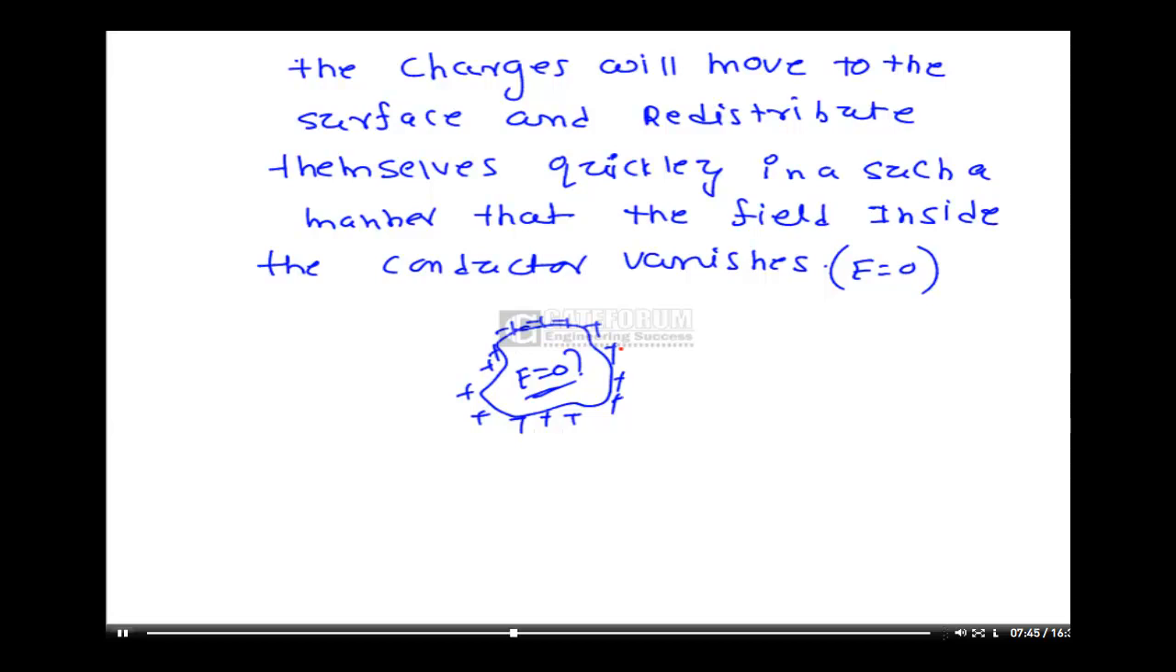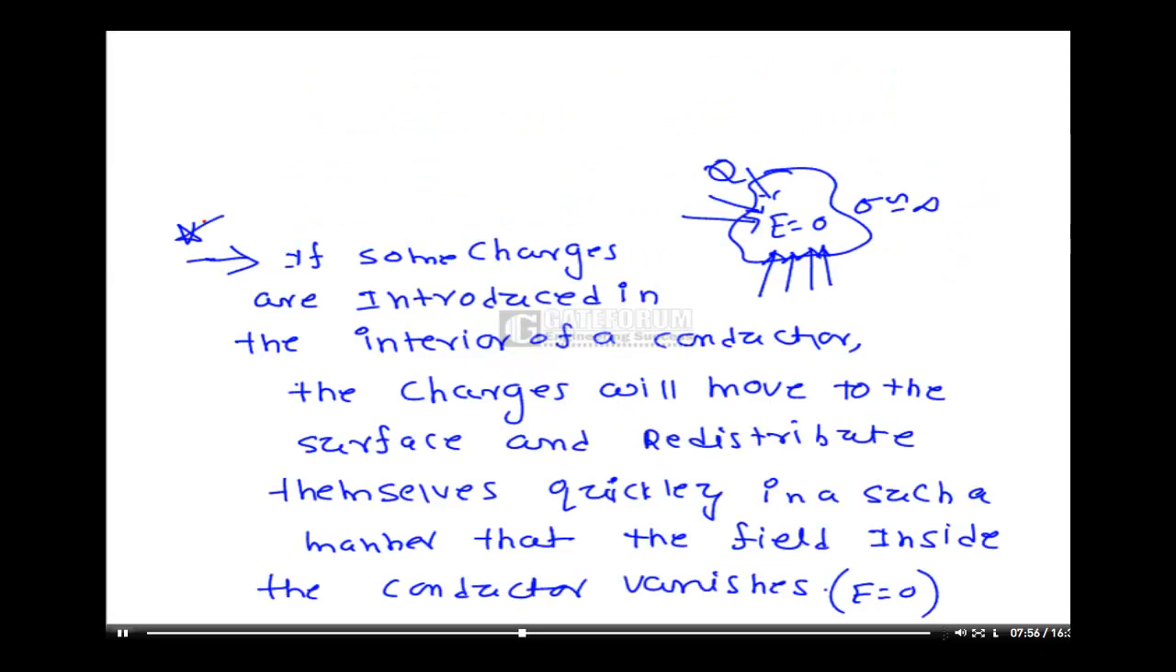This is a particular property of a perfect conductor. The field inside a perfect conductor is 0, which is a very, very important statement. The electric field inside a perfect conductor is 0. Even if you introduce some charges, the charges will exist on the surface of the conductor. Inside, the field is 0.